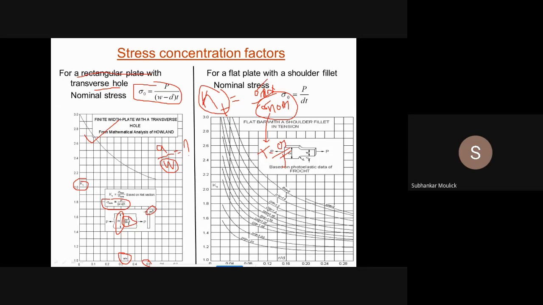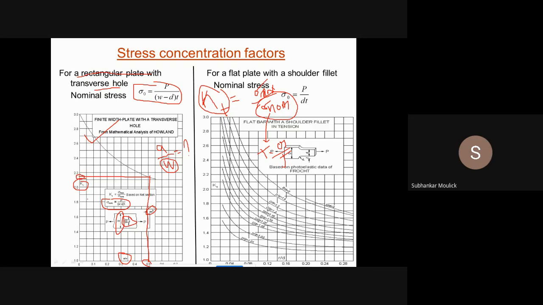From 0.5 I will go vertically up to this curve line. The intersection point of this curve line and this vertical line, because my A by W value comes out to be 0.5 after calculation. From this particular point, again I will go horizontally along the negative x direction. This will be the value of Kt.